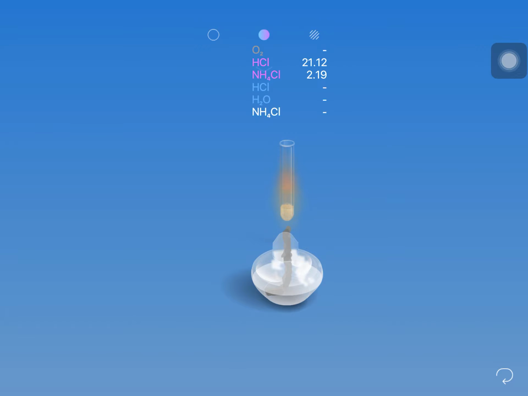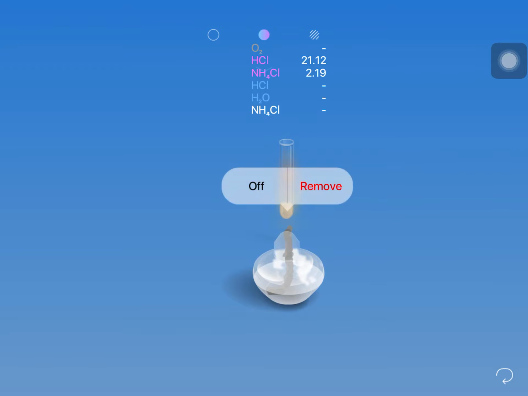So, the information of ammonium chloride is given here, right, and HCl also has to react with that, clear? Now, yes, the reaction has taken place completely.